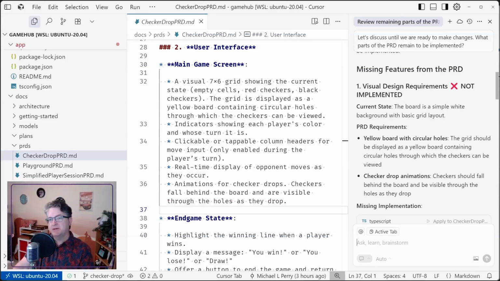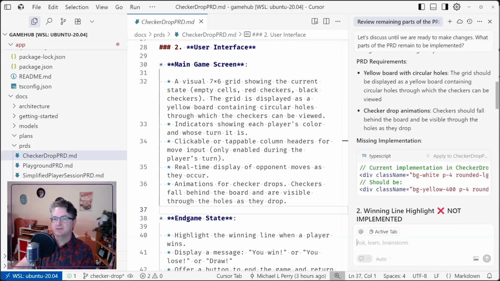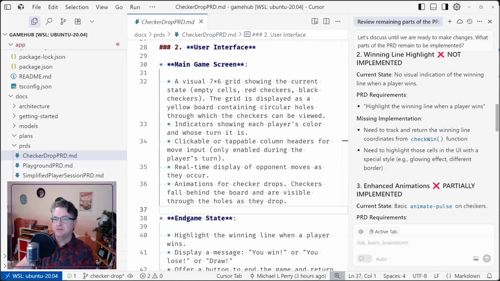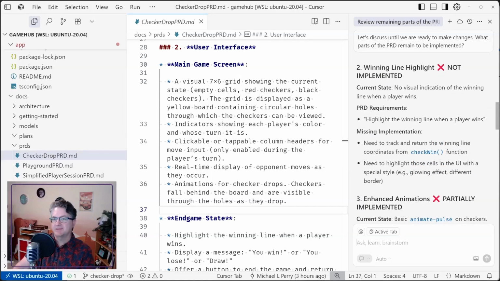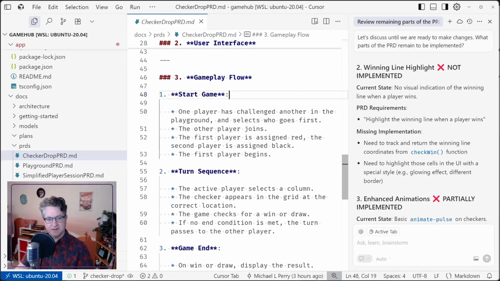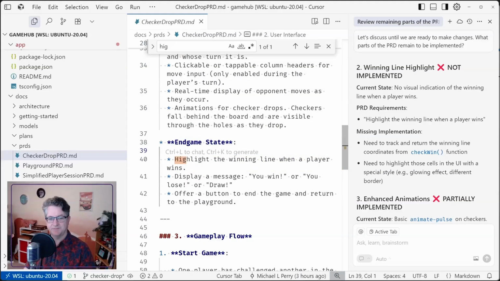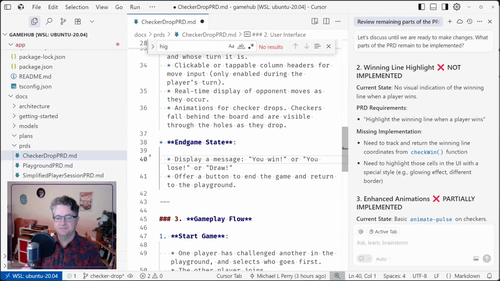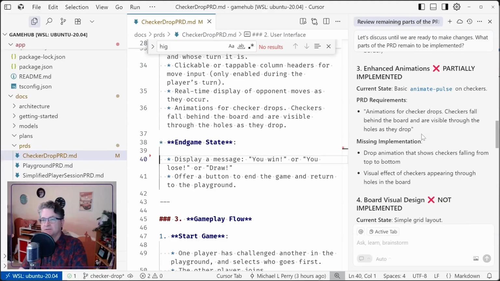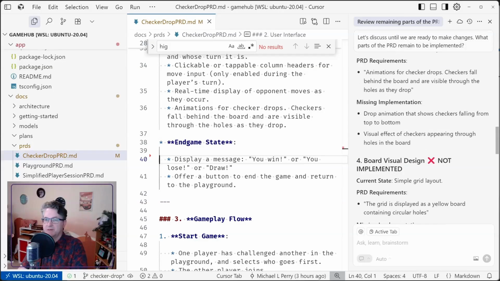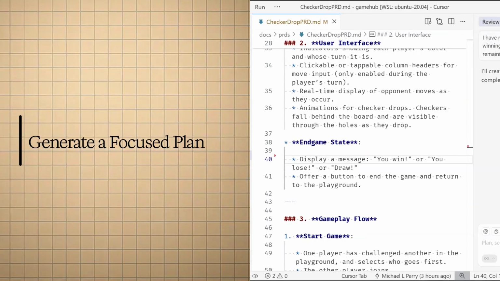Missing features from the PRD visual design requirements. Correct. Checker drop animations, yellow board. Winning line highlights. Not implemented. Oh, is it in there? Highlight the winning line when the player wins. Let's take that out of the PRD. That is scope creep, if anything. Yeah, right there. Get that out of there. Enhanced animations. We've got animate pulse, so let's animate for checker drops. I've removed the requirement to highlight the winning line.